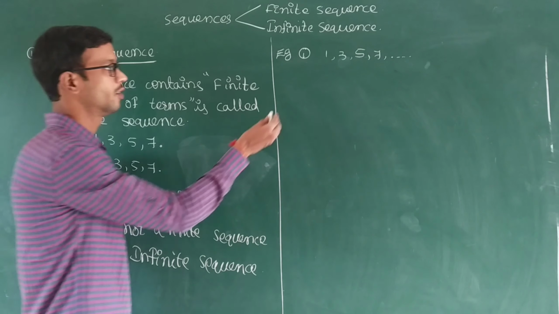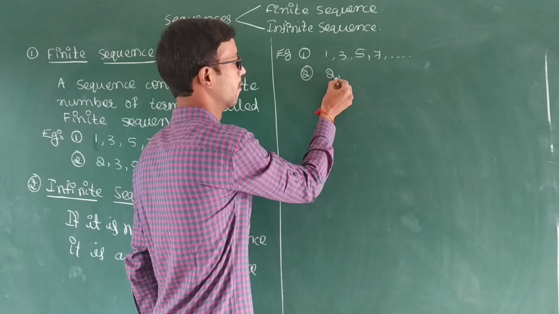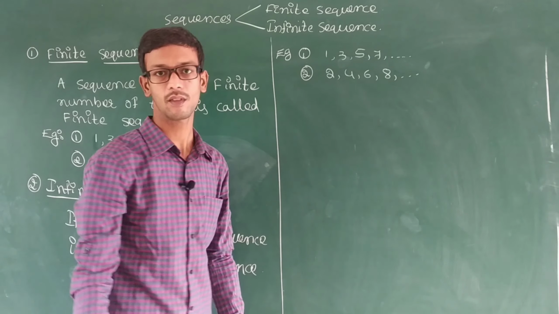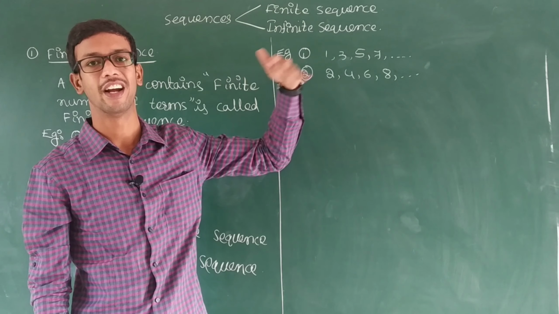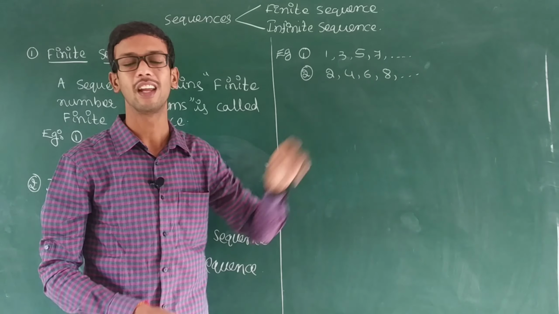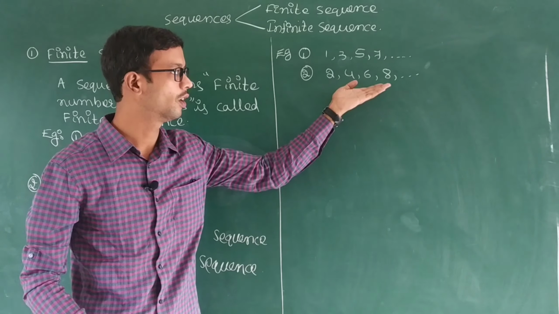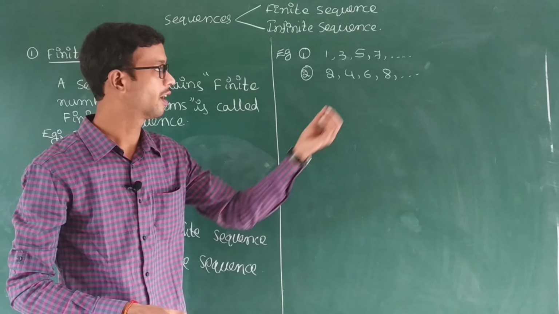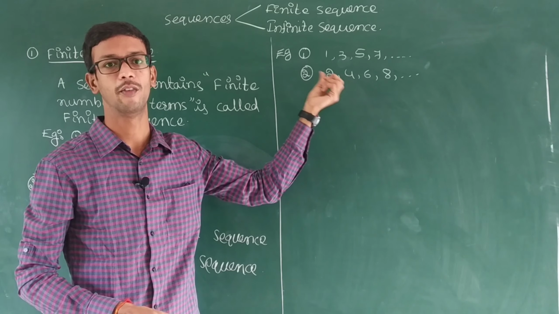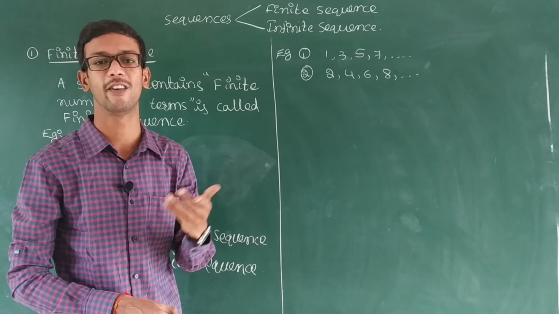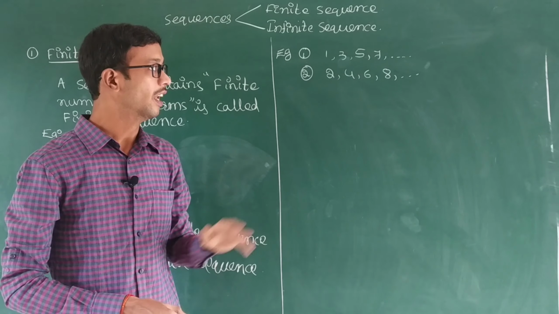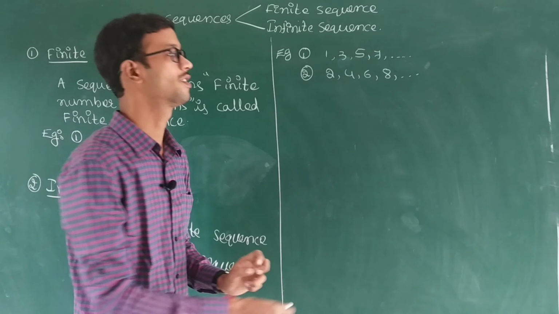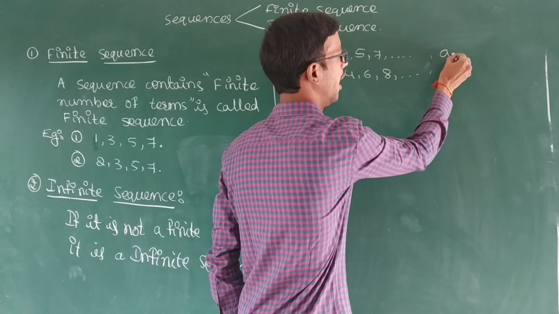Next, one more example you can write here. 2, 4, 6, 8, and so on. 3 dots means and so on, it will continue. So these are the even numbers. So this is also an infinite sequence example. Dash, dash, dash is there. That is an infinite sequence, and compulsorily you have to see the pattern. If a pattern is there, it is a sequence. Otherwise, it is not a sequence. In this type only, we can write the general term. What is the general term? General term means an.